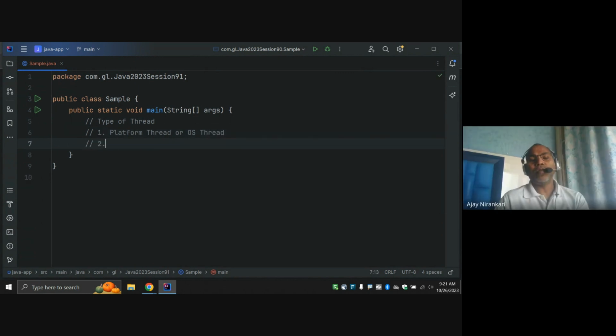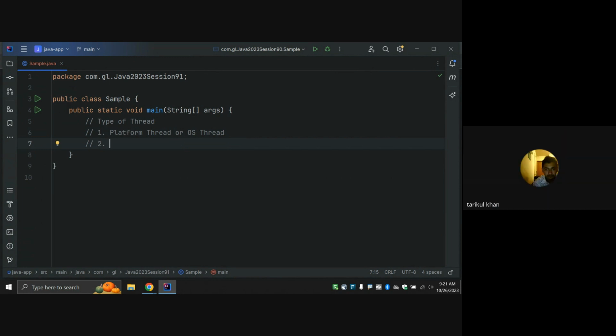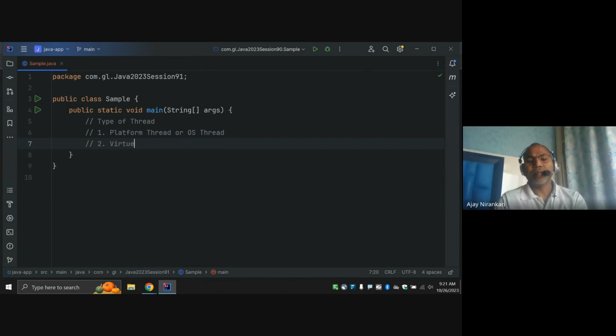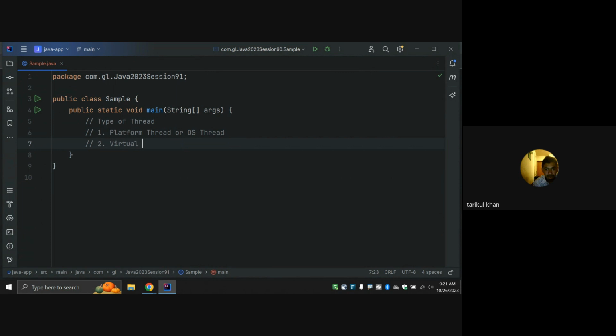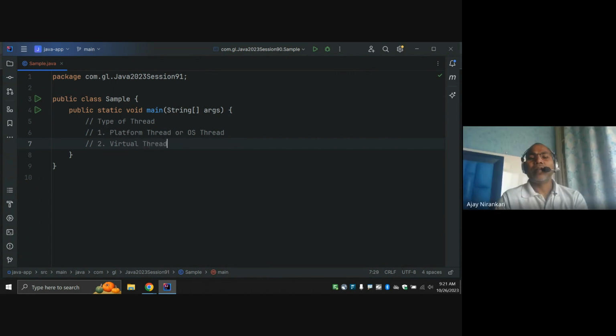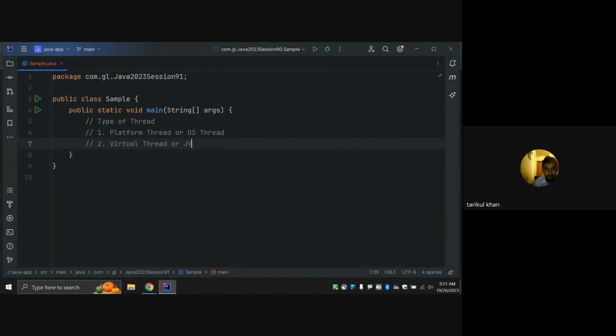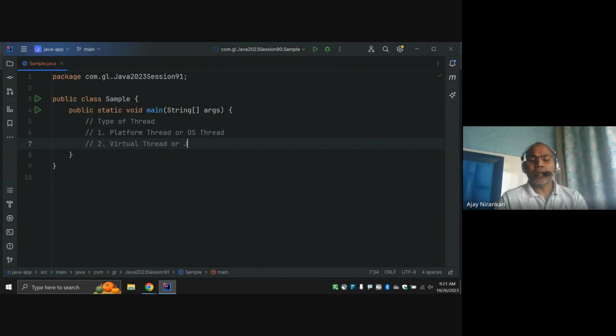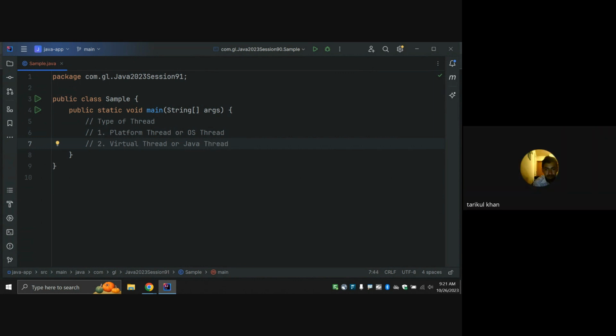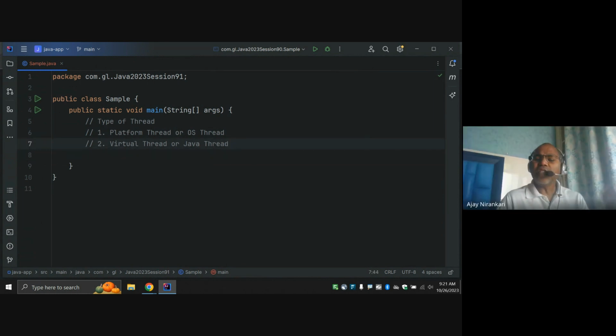The second type, which we are going to learn today, is known as the virtual thread, or you can say JVM thread, or Java thread. So, in short, in the Java language there are two kinds of threads we can write.